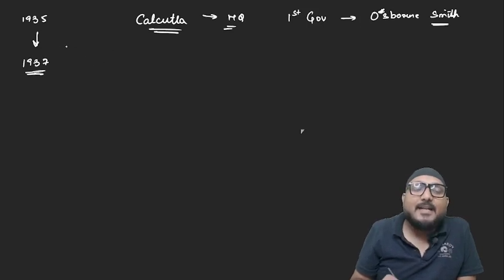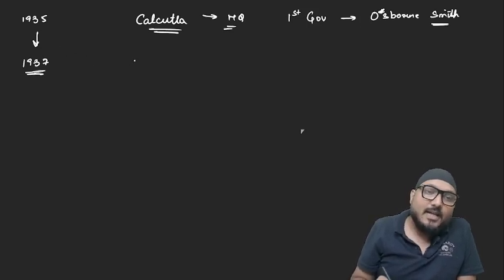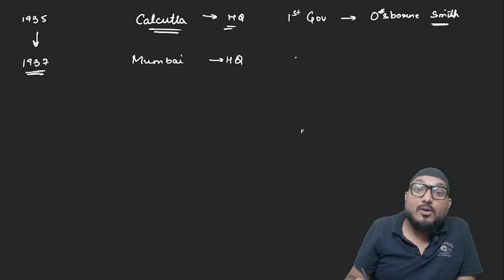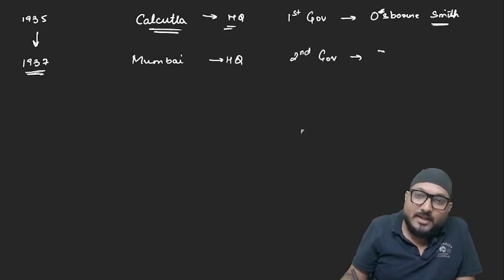Then in 1937, the headquarter was changed to Mumbai. And when this headquarter was changed, RBI also got its second governor, whose name was Sir James Taylor.